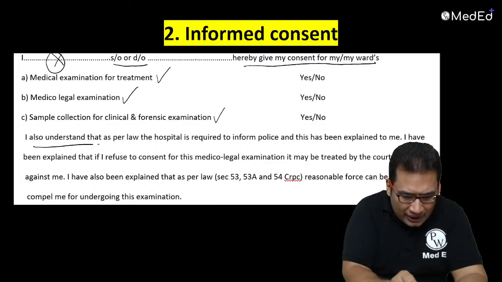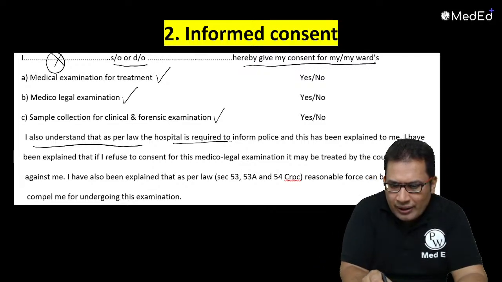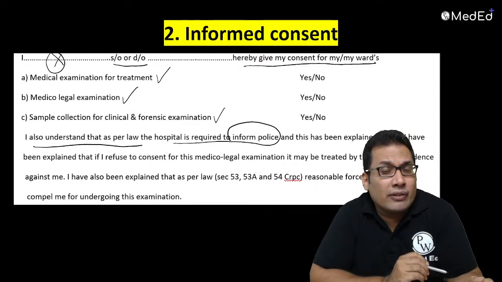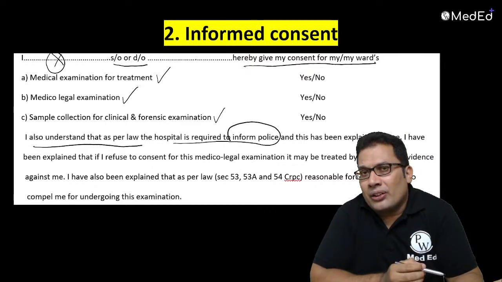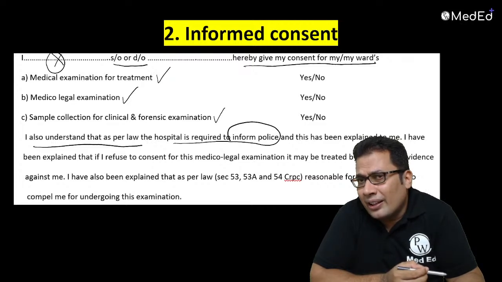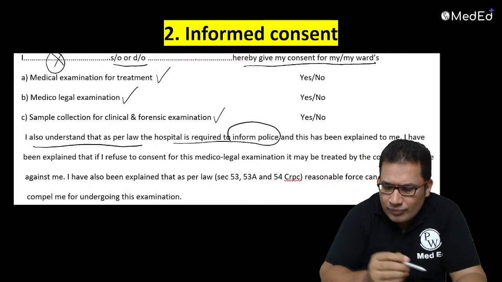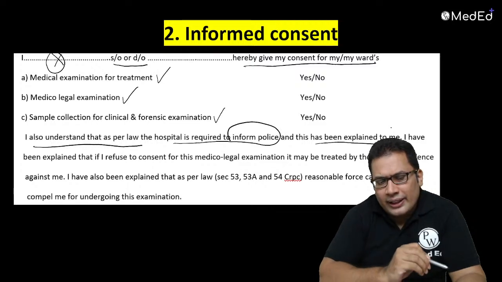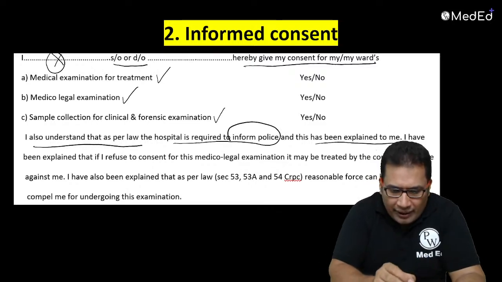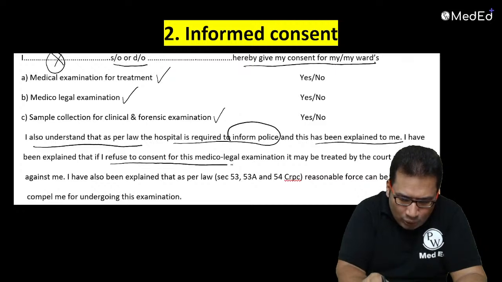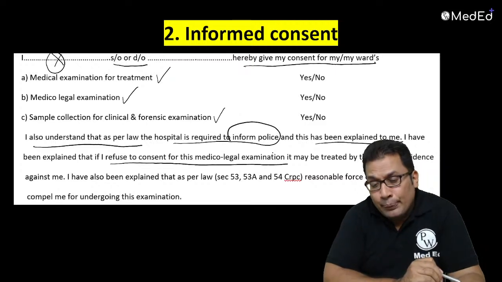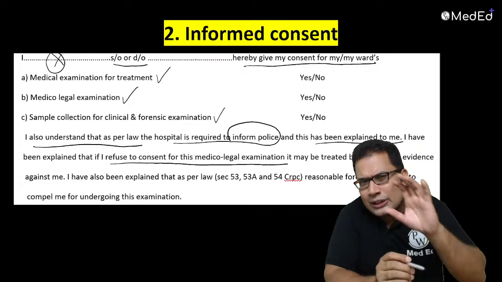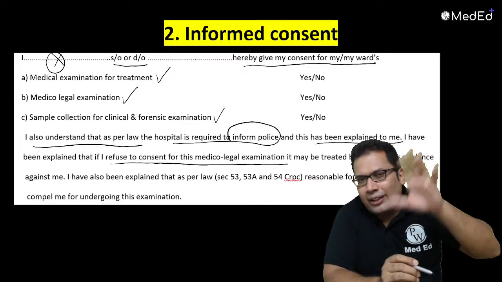He also understands that as per law, the hospital is required to inform the police. Here, the viva question can be asked. It comes under 13 CrPC. Also, it is mandatory under the POCSO Act. So, this has been explained to me. I have been explained that if I refuse to consent for medical examination, it may be treated by the court as evidence against me. All these words are very important.